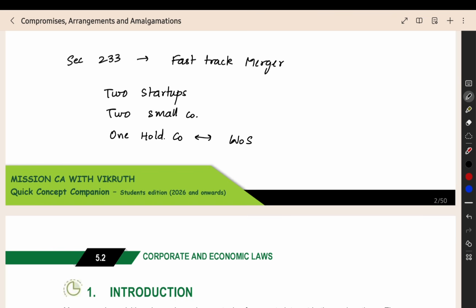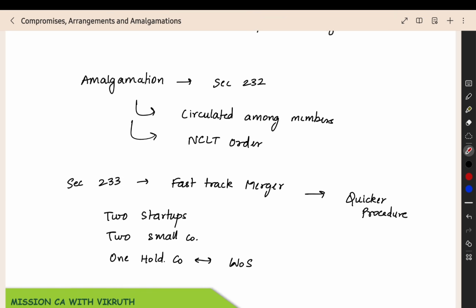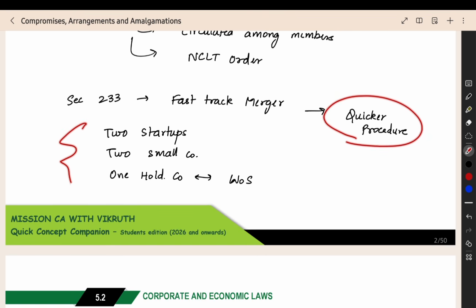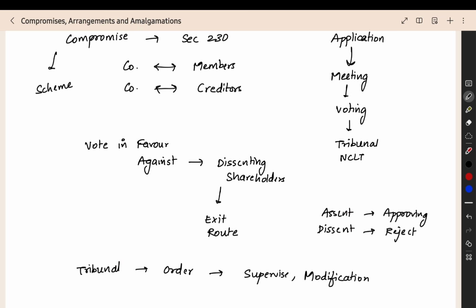In that merger, you need to get the required approval. After that, you can go to the NCLT, you will get the order, everything will happen, but it will happen in a faster mode, like the name itself, fast track merger. It will have a quicker procedure. So the quicker procedure will be there for these specified companies. They are getting the exemption. Now this is the meaning of the entire sections we have here.